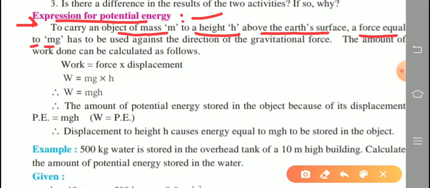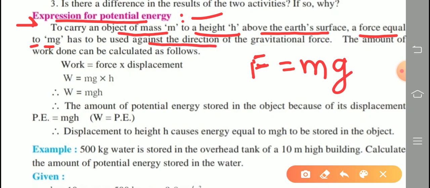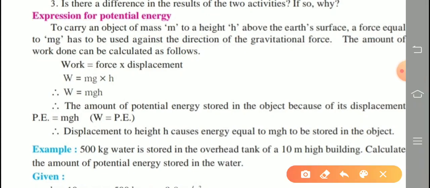F is equal to what? F means the force, and the value of force is mg, that is given here, which has to be used against the direction of the gravitational force. The amount of work done can be calculated as follows. Work is equal to, we know the formula, force into displacement. Therefore, work, indicated by the capital letter W, equals force, which is mg, and that value is substituted here.